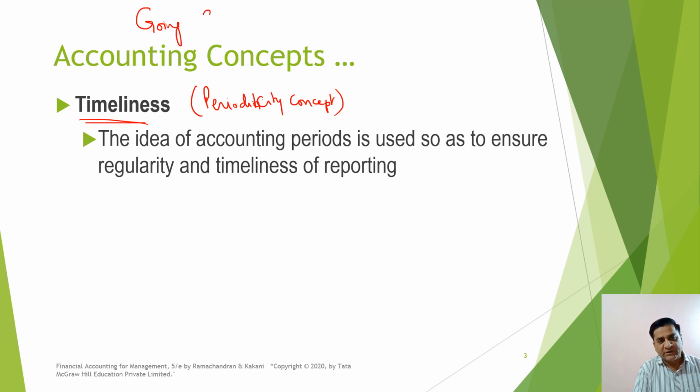This concept says the accountant needs to keep in mind that the business would continue year after year, for an infinite period. Let's assume that the accountant of a company assumes that the life of this company is more than 100 years.